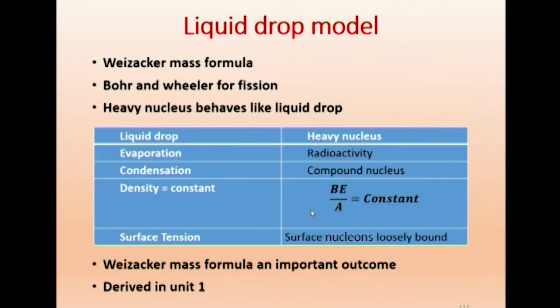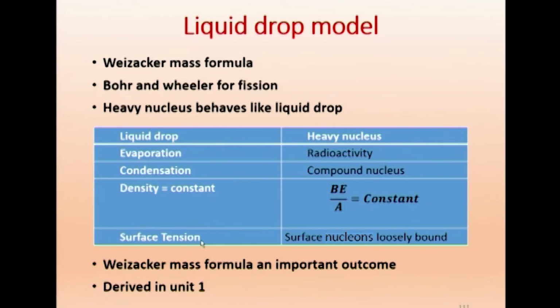Therefore, A will be proportional to r cubed, and r cubed is proportional to volume. So, this is proportional to mass, this is proportional to volume, and mass by volume is a constant. Very similar to density being constant for a liquid, mass per unit volume. And we have got surface tension.